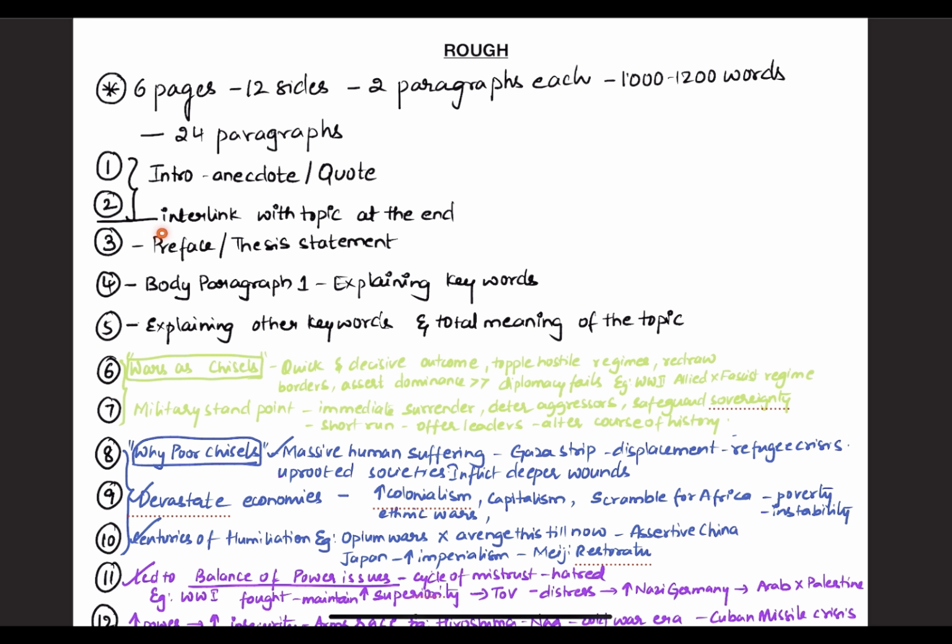Then by the end of the second paragraph, I will try to interlink this anecdote to the topic. Otherwise, the anecdote would be of no use. You need to interlink, and it should happen as soon as possible. It's not like you write for 4 paragraphs and then interlink. By the time the evaluator reads the 4th paragraph, he might lose interest in the topic, or he might feel that you are lost in the introduction itself. So try to limit your introduction to 2 paragraphs.